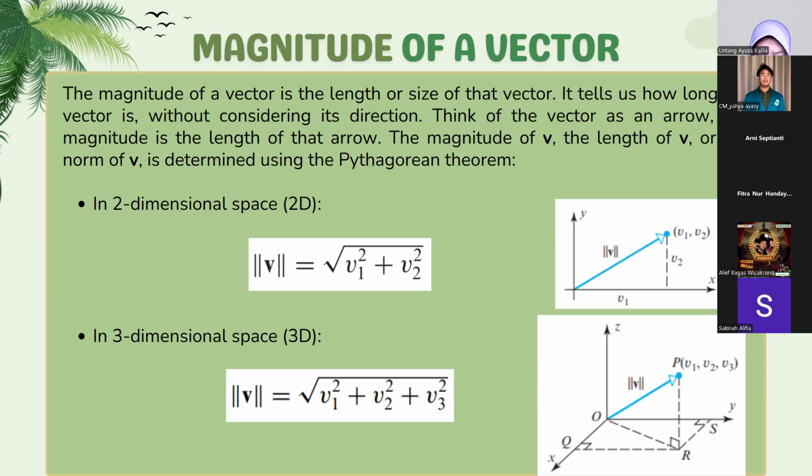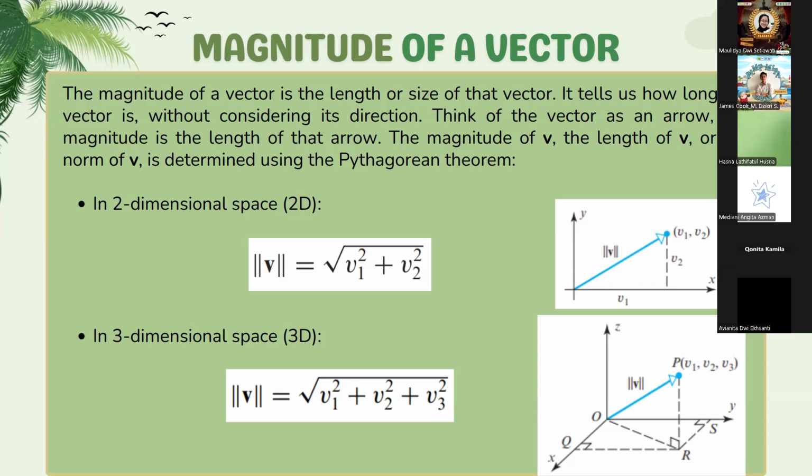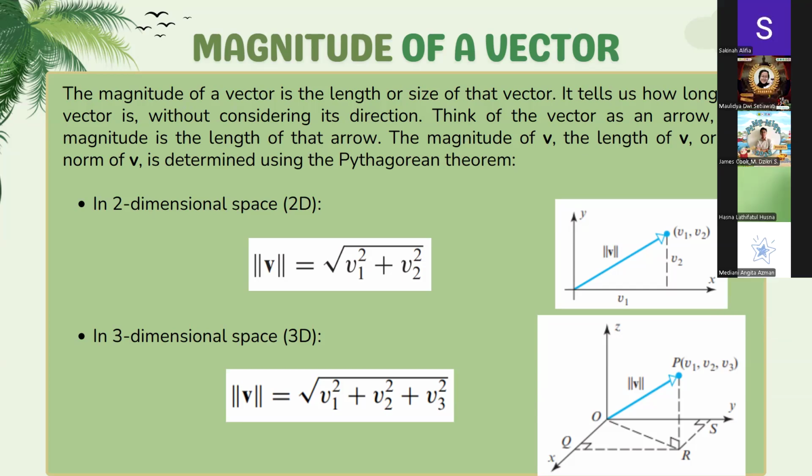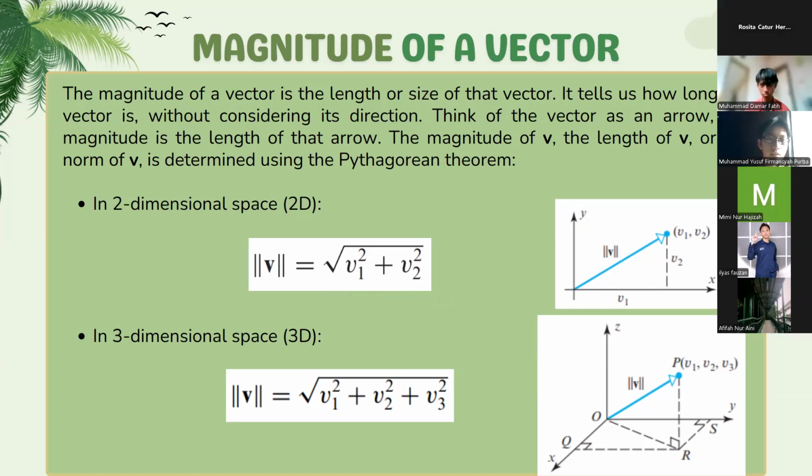In two-dimensional space, the magnitude of vector v is equal to the square root of v1 to the power of 2 plus v2 to the power of 2.